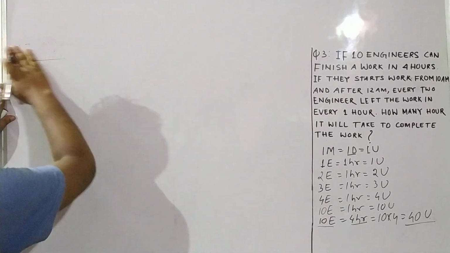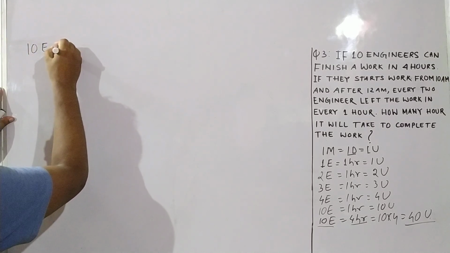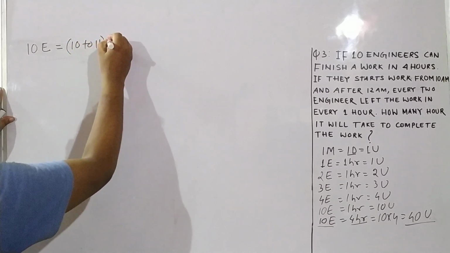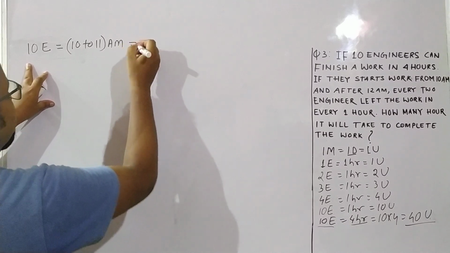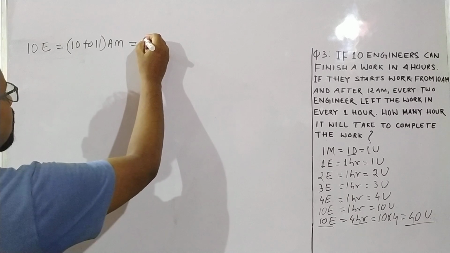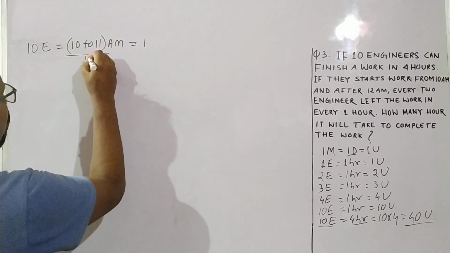From 10 to 11 a.m. they can do how many units of work? 10 units, because this is 1 hour.